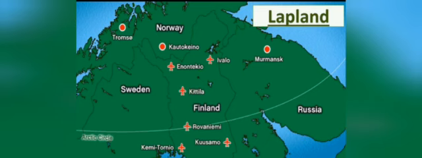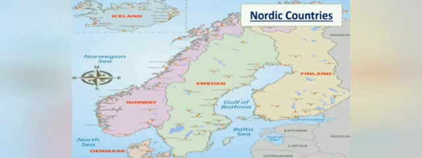Now, the next one is Nordic countries. As you can see on the screen, these countries include the countries of Norway. Norway is here. Then Sweden, here Sweden. Denmark is here. Then Iceland and Finland. These countries are joined by their economic factors.